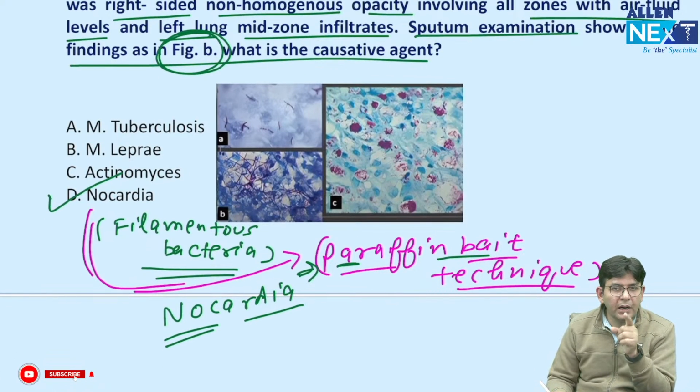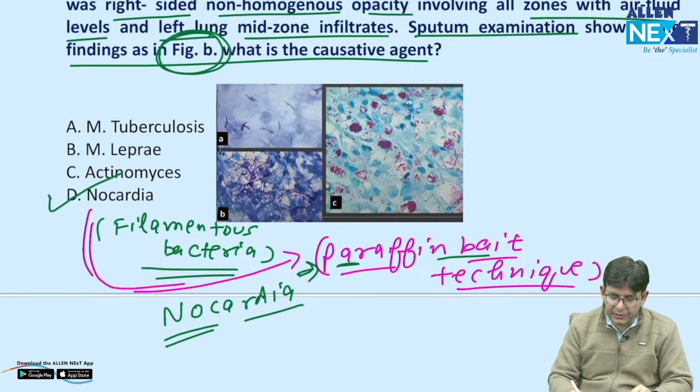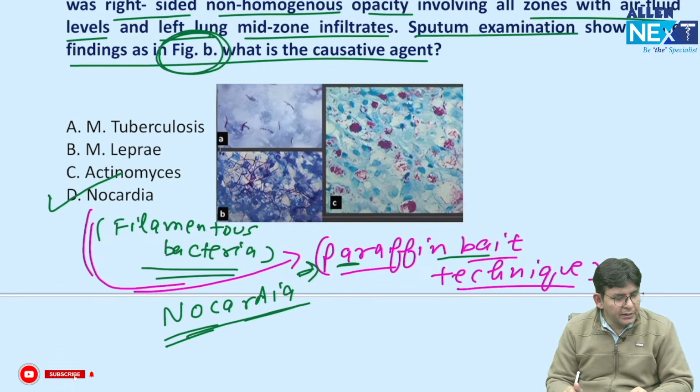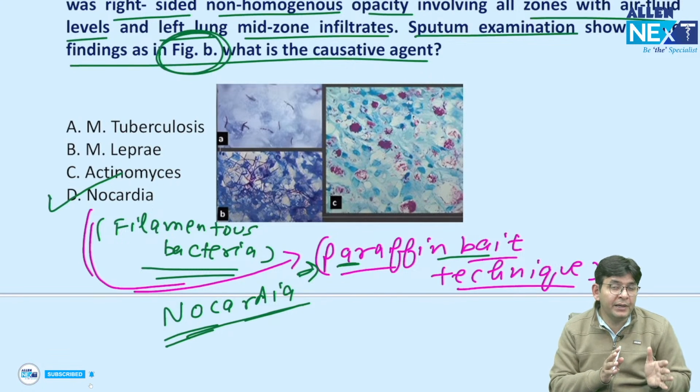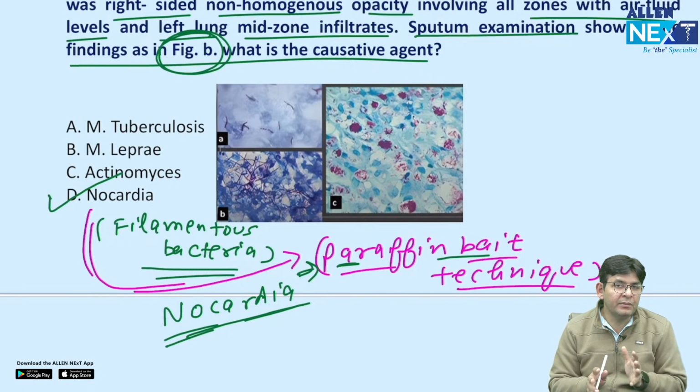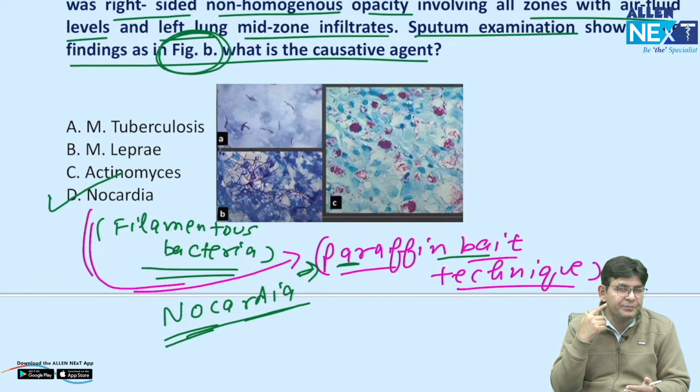If somebody asks you, the most common extrapulmonary involvement of Nocardia is what? Brain. And in the brain it can produce what? Abscess. So brain abscess is there in that scenario also. The fellow you compare this with is Actinomyces. And in actinomycosis, the most common location is cervicofacial, the angle.